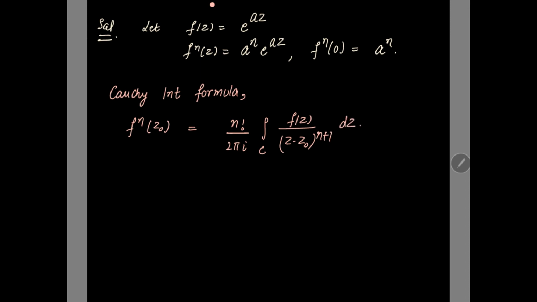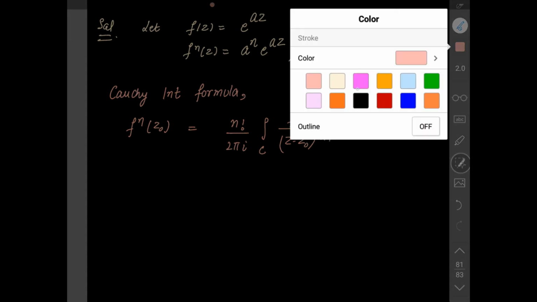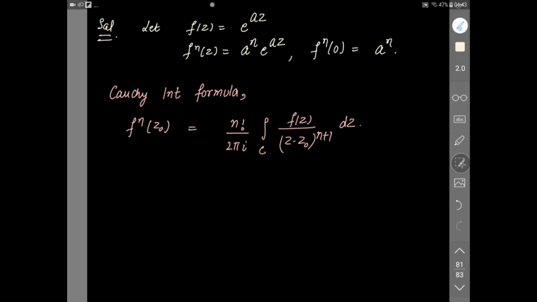So we just have to use this formula for our f(z) as e^(az). Now z0 is 0, so instead of the nth derivative of f(z) at 0, we have to write a^n. Just put z0 equal to 0 and write,